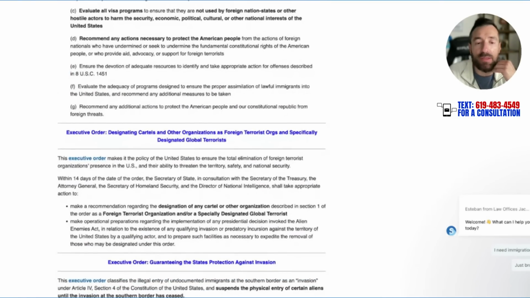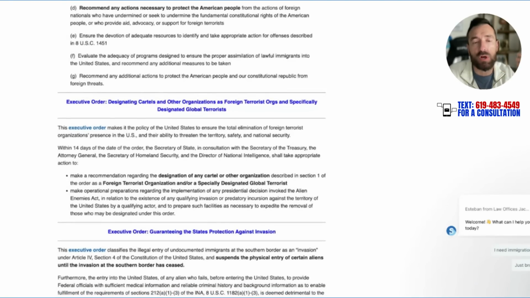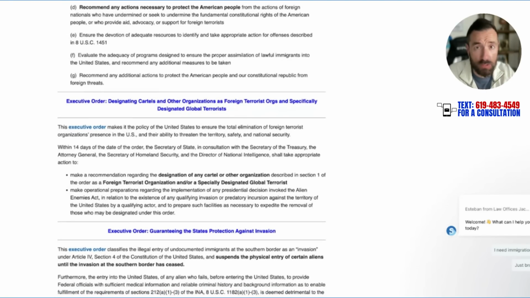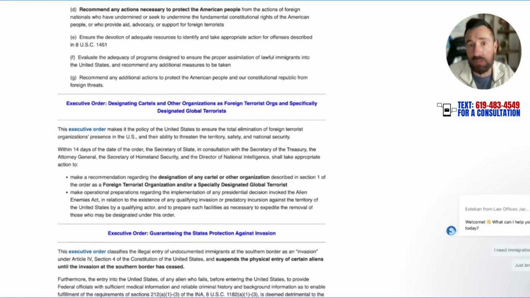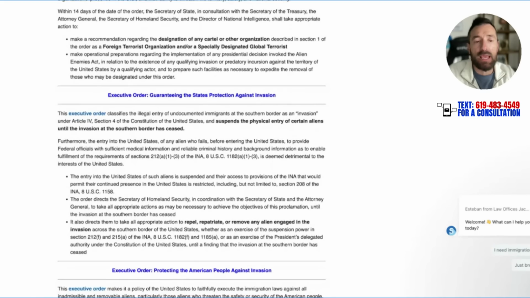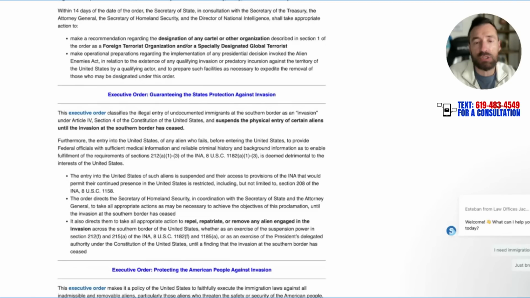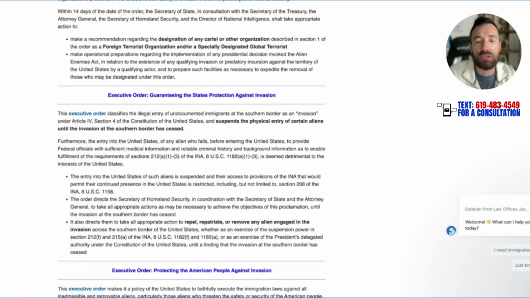Designate cartels and other organizations as terrorist organizations. Starting with this executive order, cartels will be designated as terrorist organizations, which means more enforcement and fighting them will be possible, even using the military. And once again, guaranteeing the states' protection against invasion: suspend the physical entry of certain aliens until the invasion at the southern border has ceased. So again, travel bans, not just for Muslim countries, but also for countries that they think there's going to be a lot of people coming into the United States.